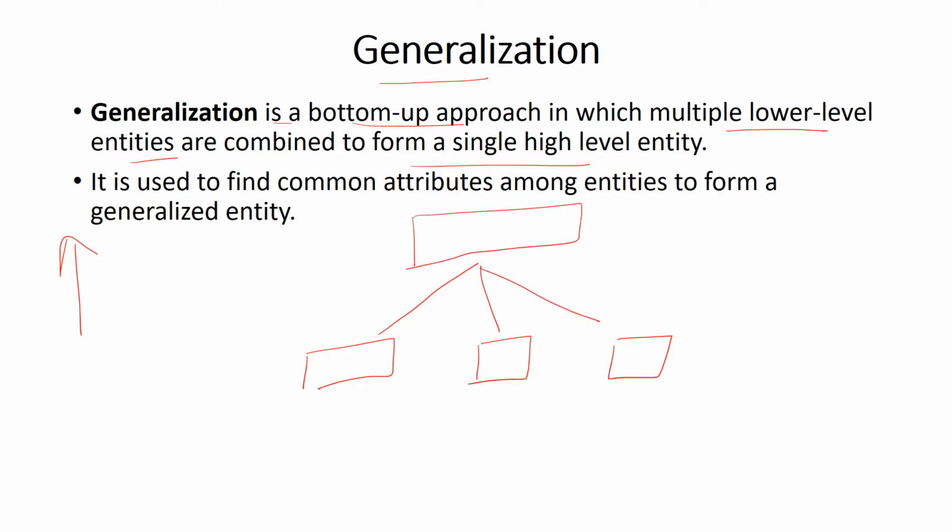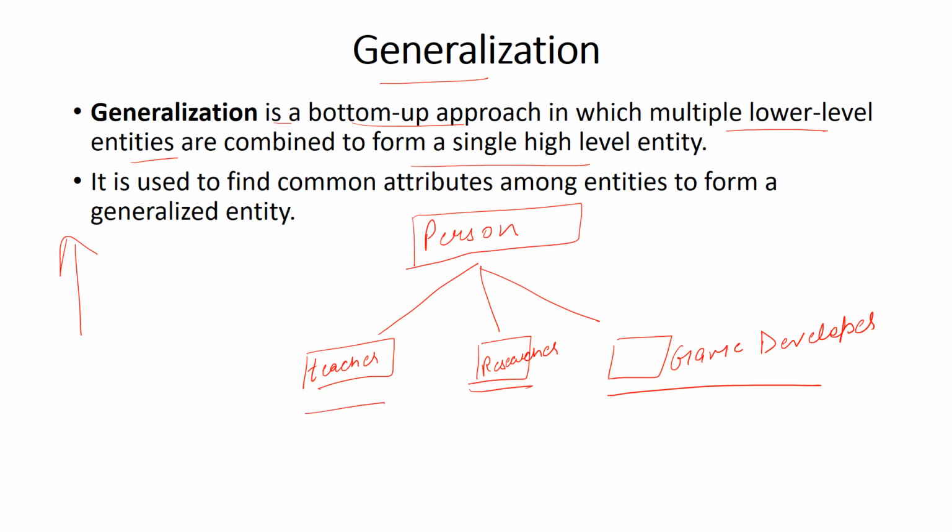For example, there is a person who is a teacher, who is a researcher also, and who is a game developer also. So we have these three lower level entities which we can combine together to form a high level entity.